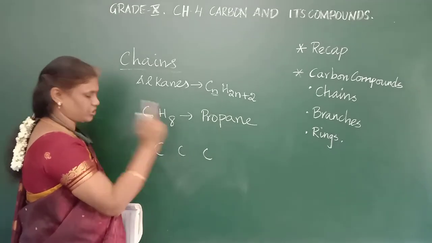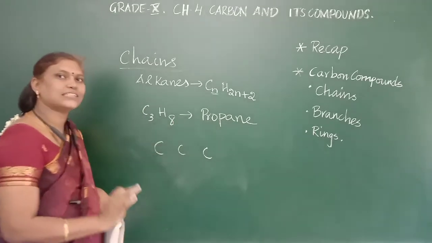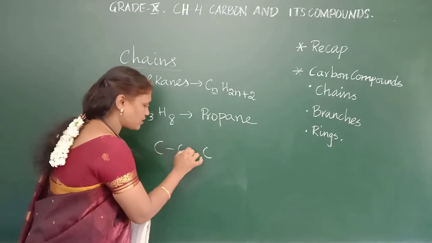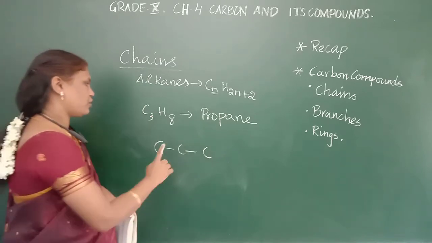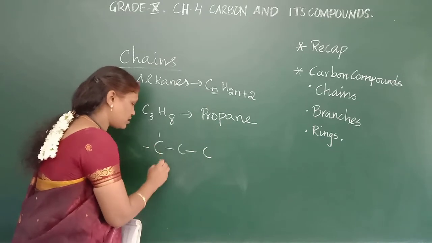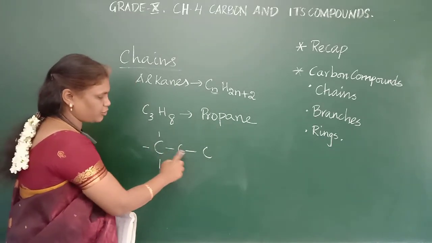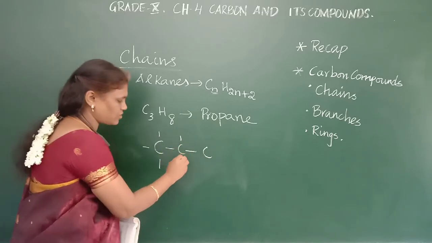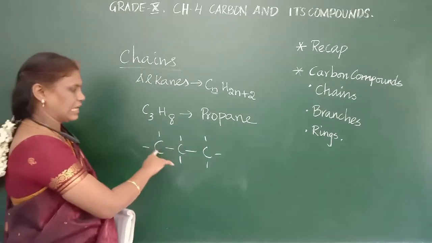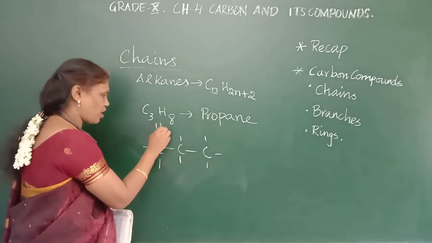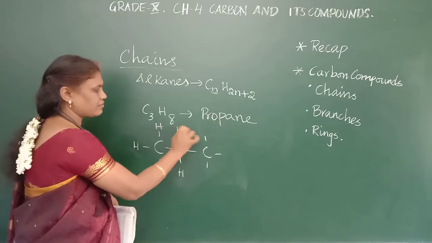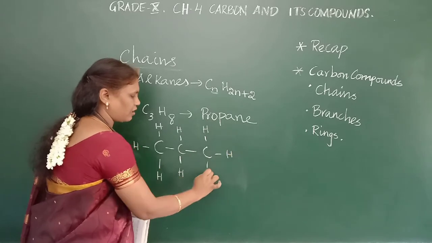We should always keep in mind that carbon has 4 bonds around it. So first it will form a single bond with the other carbon. Okay, then hydrogen is 8. So 1, 2, 3. This carbon already has 2 bonds, so it will have 2 more bonds. Now you see that it has 3 carbon and hydrogen 1, 2, 3, 4, 5, 6, 7, 8.